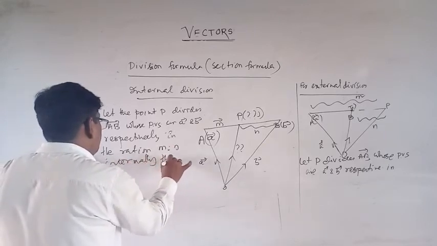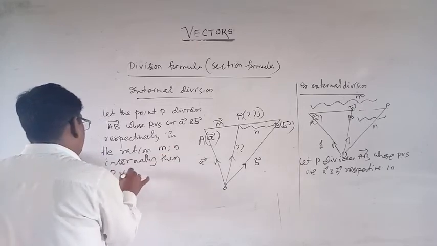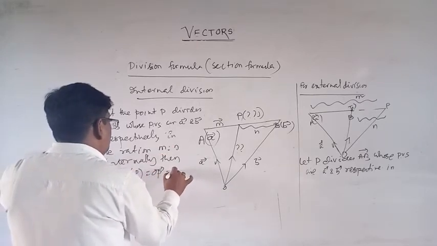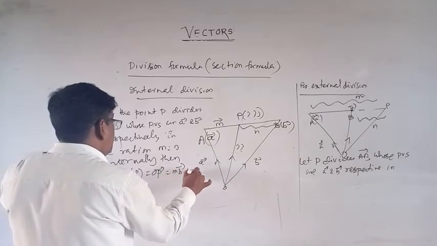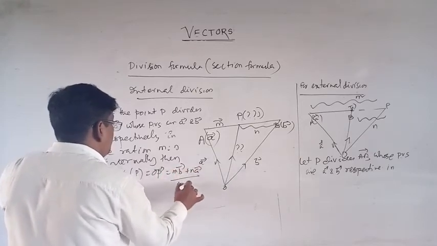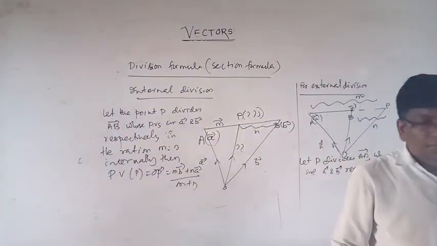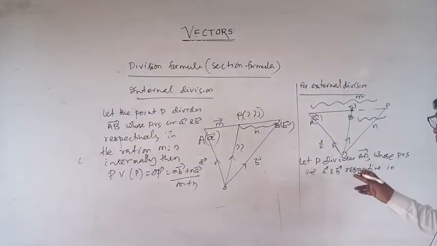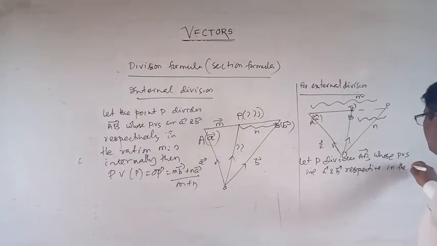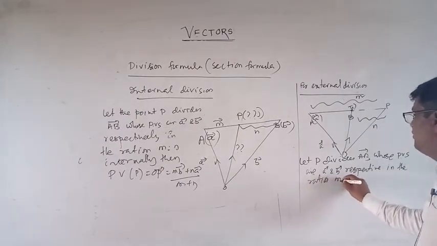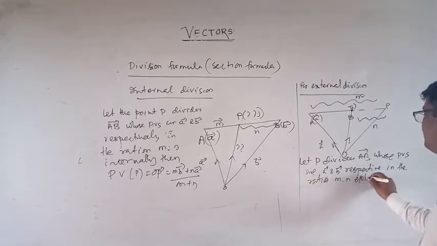Then PV of P, that is OP, is equal to M into B vector plus N into A vector by M plus N. Similarly here, let P divide AB, whose position vectors are A, B respectively, in the ratio M is to N externally.